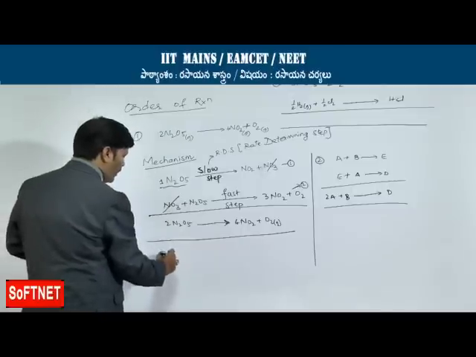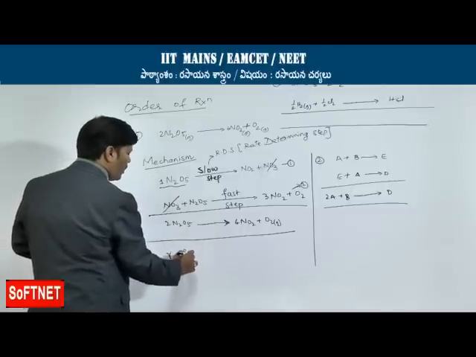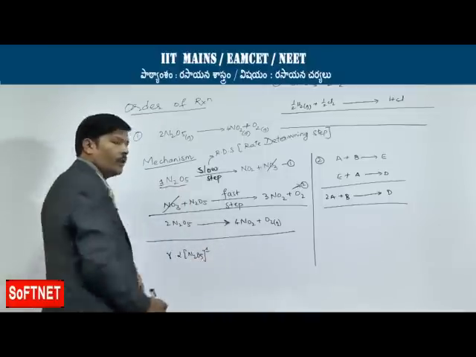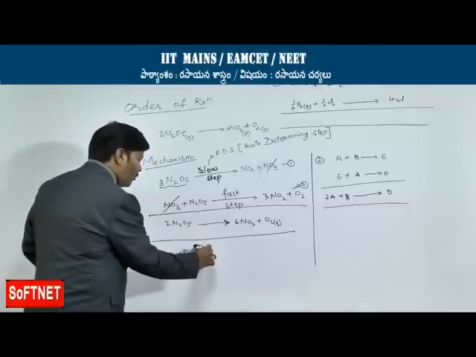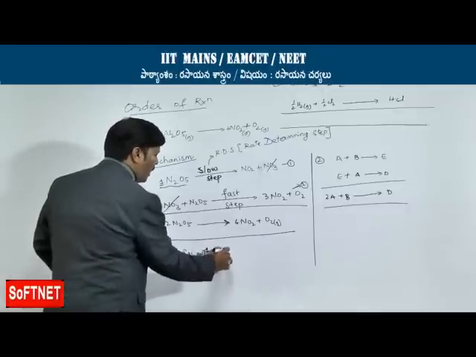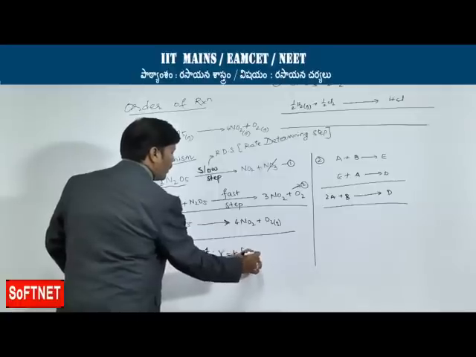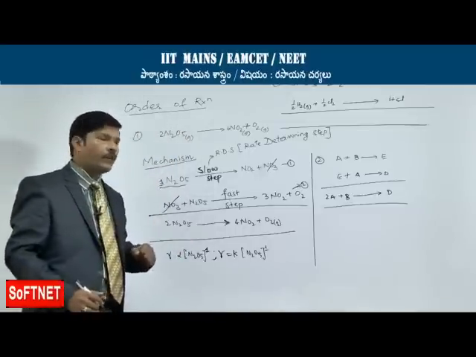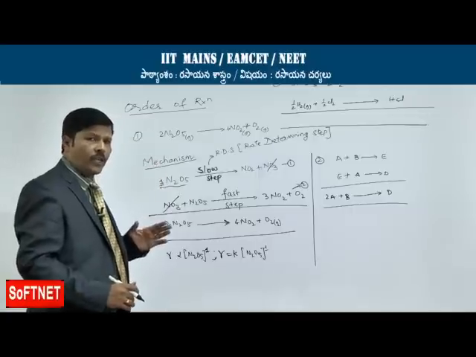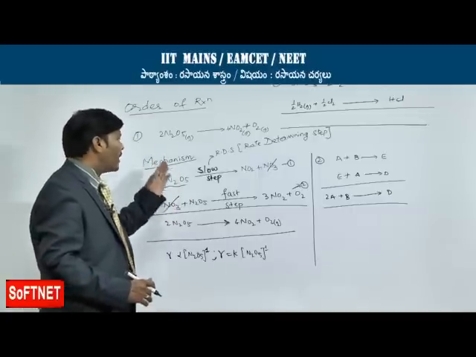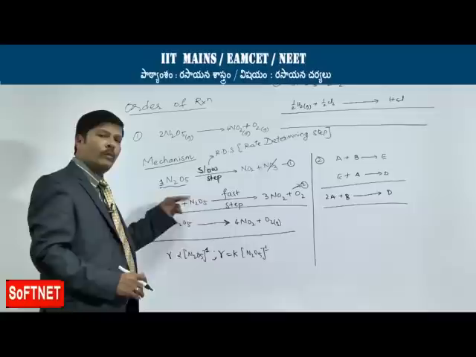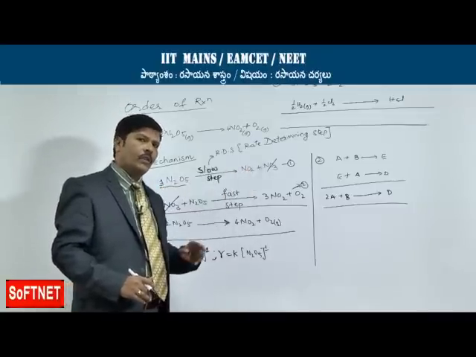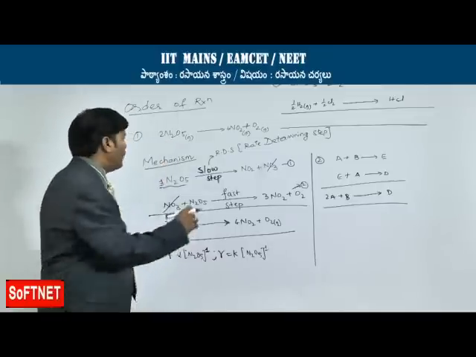So, for the slowest step, the rate of reaction is directly proportional to the concentration of N2O5 to the power of 1, because there is only 1 molar coefficient. If you remove the proportionality, you get R = K [N2O5]^1. That means decomposition of nitrogen pentoxide is definitely a first order reaction, not a second order reaction, because in the mechanism we came to know that in the slow step only 1 mole of nitrogen pentoxide is getting decomposed to give nitrogen dioxide and nitrogen trioxide. So, it follows first order.